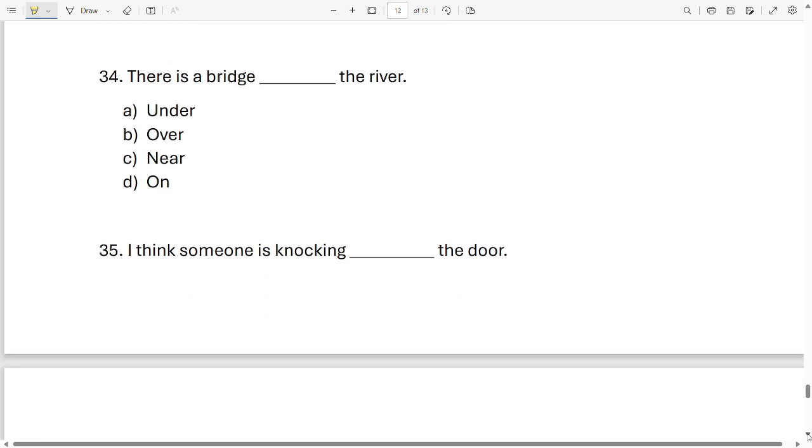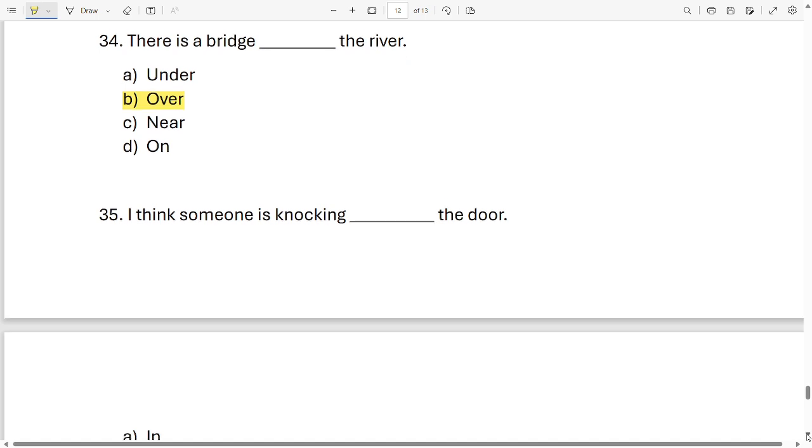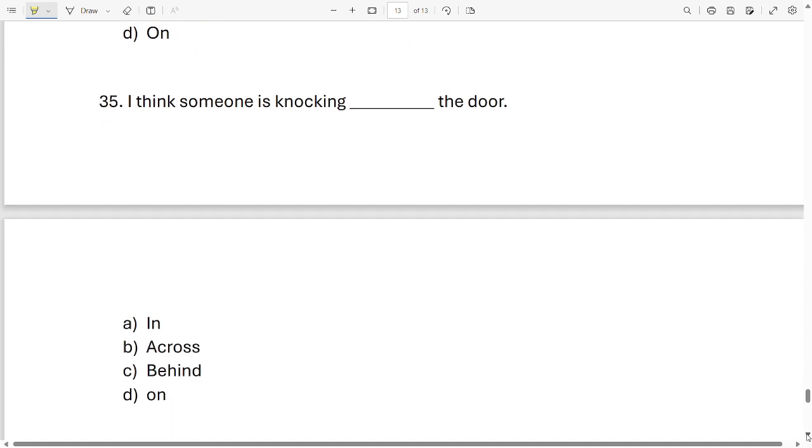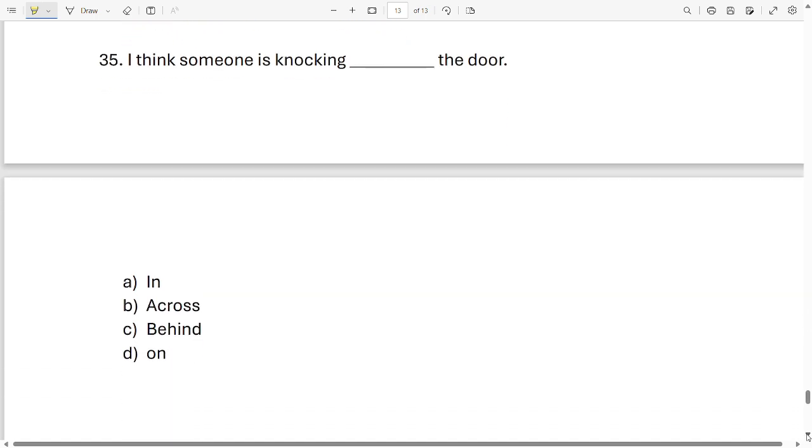Next sentence. There is a bridge dash the river. Under, over, near, on. Where is the bridge? There is a bridge over the river. Option B. Next sentence. I think someone is knocking dash the door. So in, across, behind, on. Which one will come? It is on. I think someone is knocking on the door.